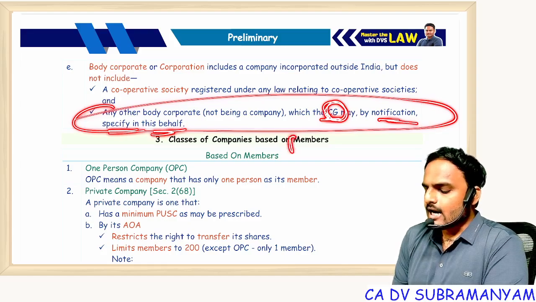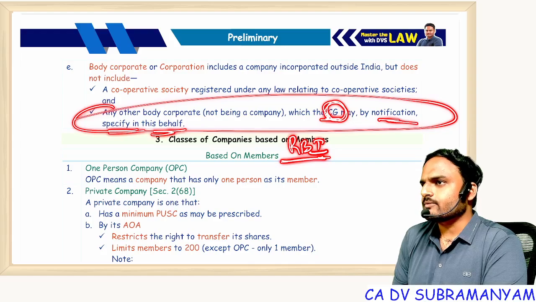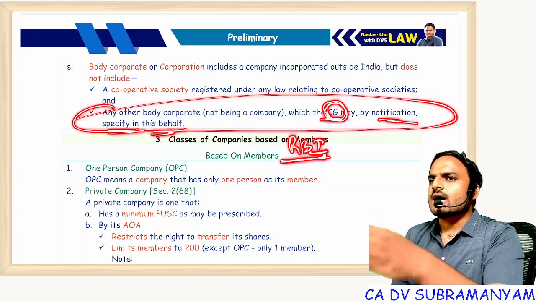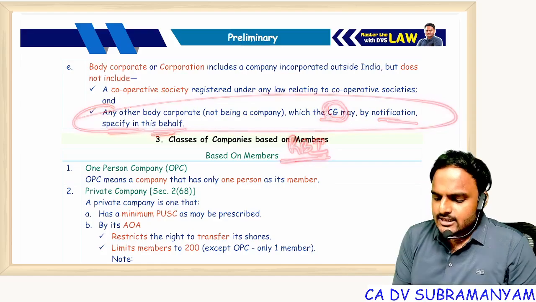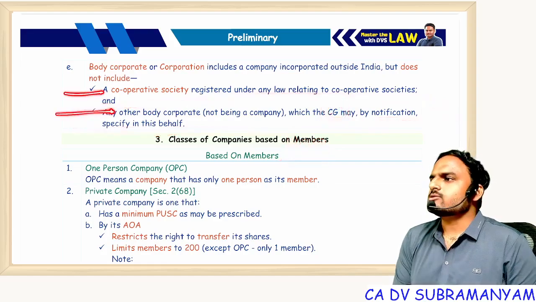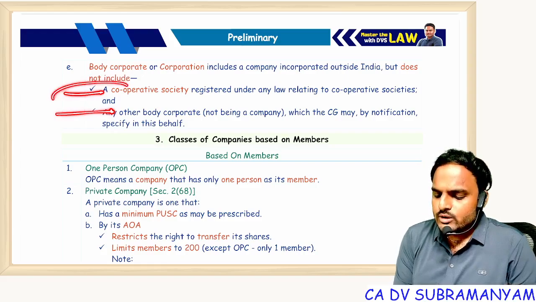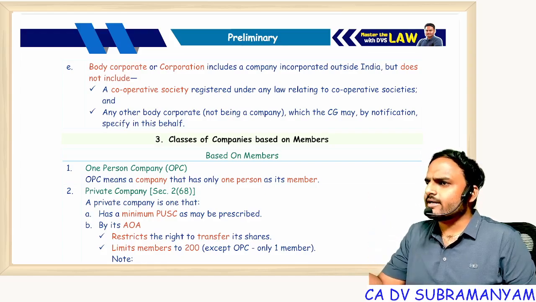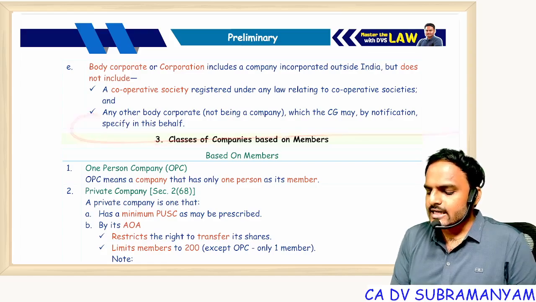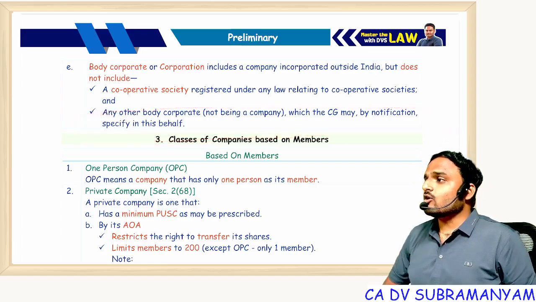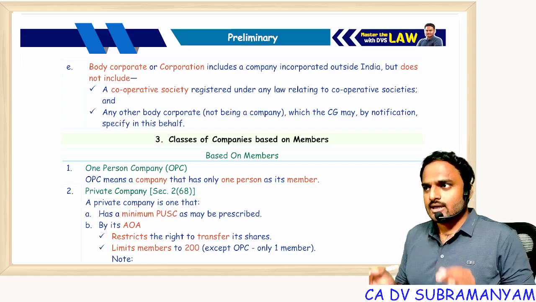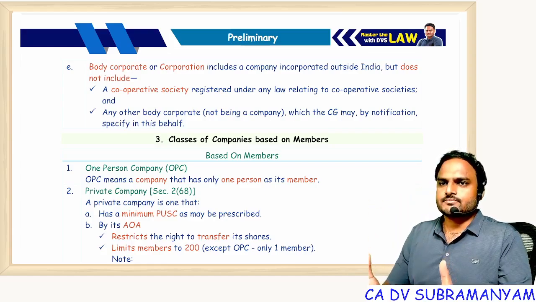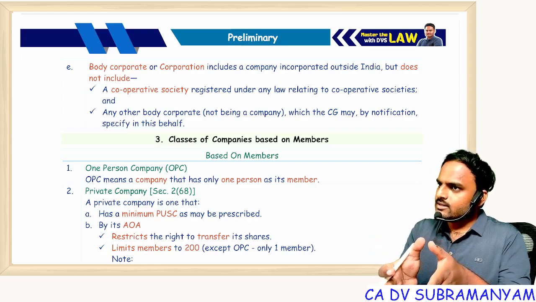For example, RBI is a body corporate. We have the RBI Act. Tomorrow, if the Government of India makes an announcement stating that RBI will no more be a body corporate, that means cooperative society is not a body corporate, RBI is also not a body corporate, like that. So for the time being, only one entity is not a body corporate. Which is that entity? Cooperative society. Tomorrow they may be added or not added, but power is lying with whom? Central government. Once again, central government means it's not Narendra Modi sir. Narendra Modi sir is a prime minister, that's it. Central government means cabinet of ministers. Understood? Parliament is different, government is different.